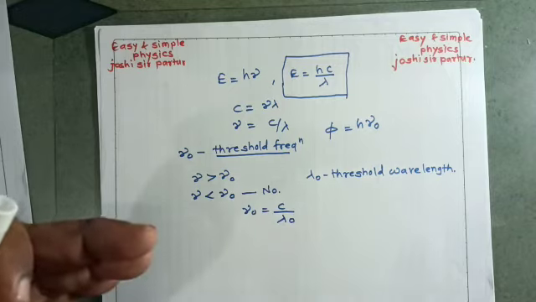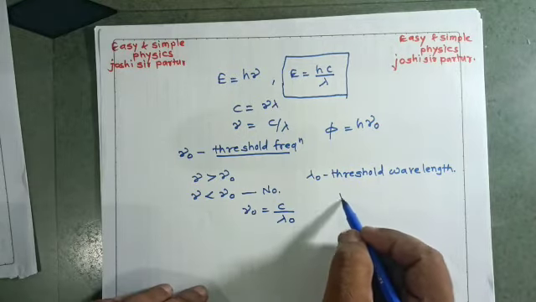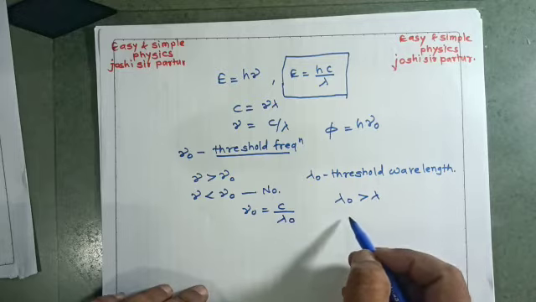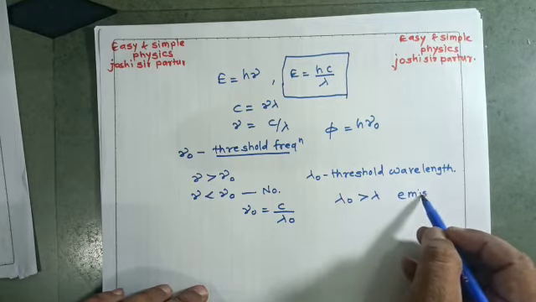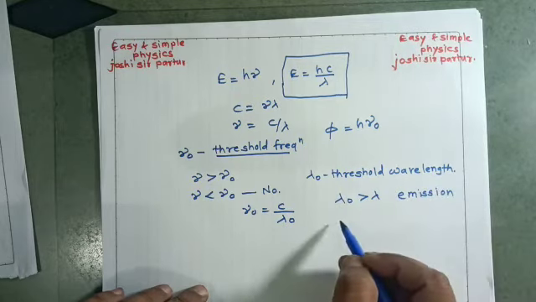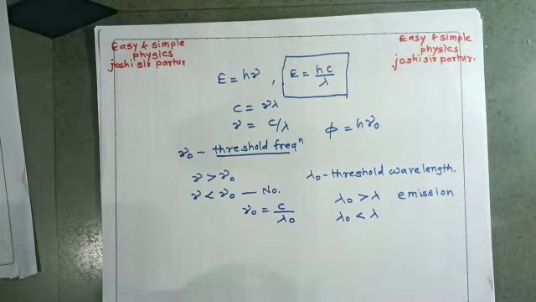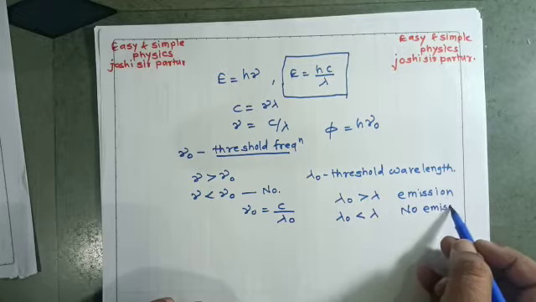Means when lambda is less than lambda 0, there will be emission. But if lambda is greater than lambda 0, there is no emission.